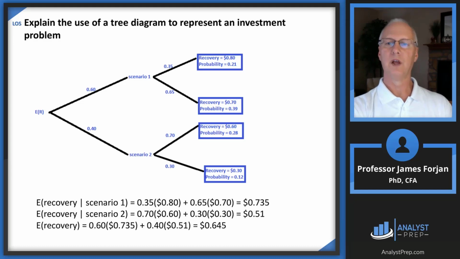All right, so to do this step by step, like the study guide shows you, let's take the 35% times 80 plus the 65% times 70. That gets us to 73.5. And then let's take the 70% probability times 60 cents and the 30% probability times the 30 cents. That gets us to 51. And then we have to weight those. Remember I was saying this is like a weighted average. We're going to weight those by the 60% and the 40% original probabilities. So think about that, we're just kind of working backwards. It's kind of like discounting in time value of money. We're working backwards from the future to the present to get 64.5 cents.